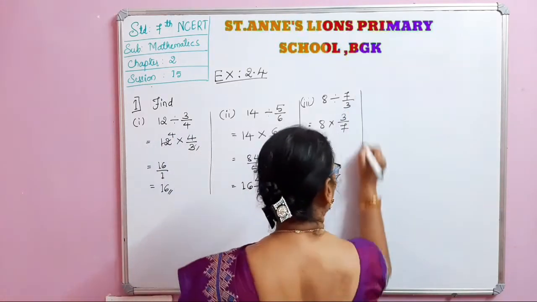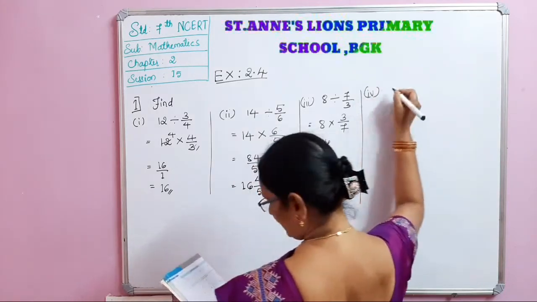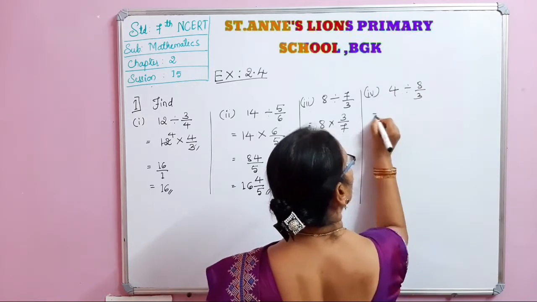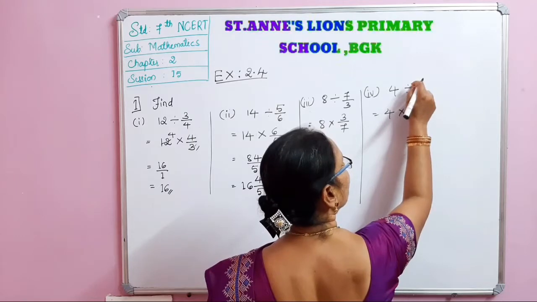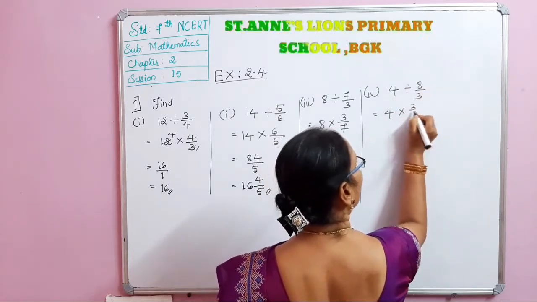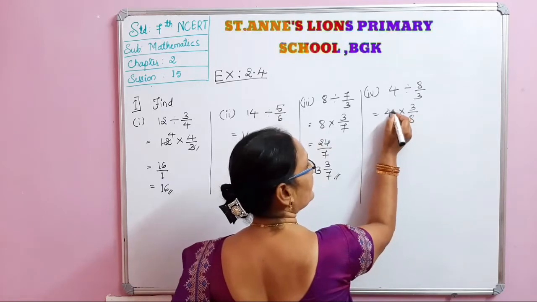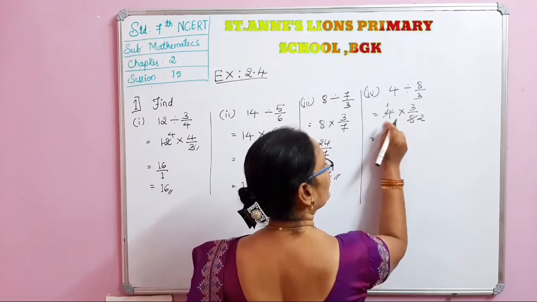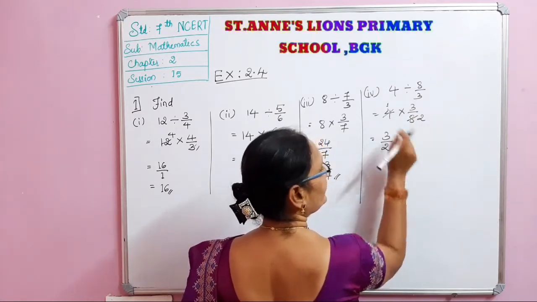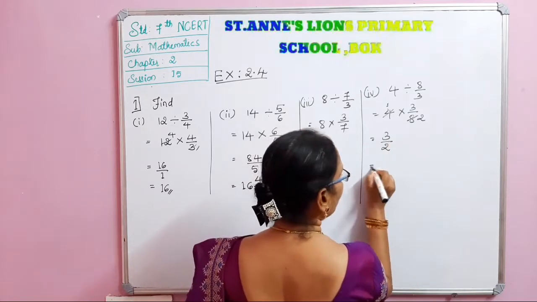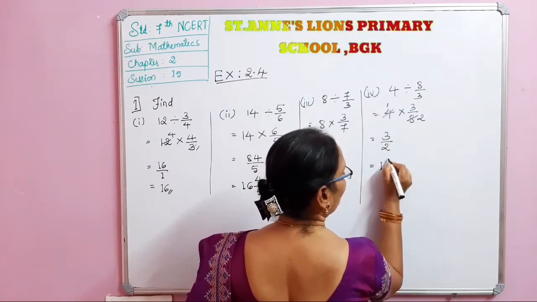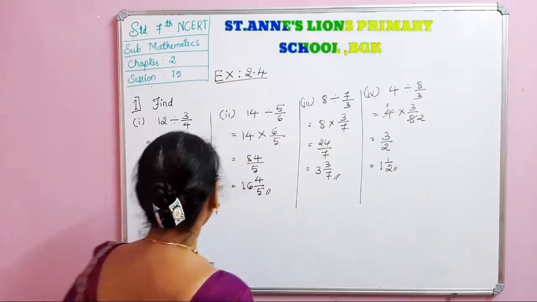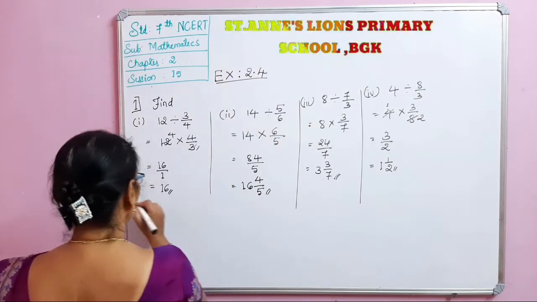Now the next one, the fourth one. 4 divided by 8 by 3 is equal to 4 into, the division changing, 3 by 8. See now, cancellation is possible. 4 ones are 4, 2s are. Now 1 three is 3, 1 two is 2. The answer is 3 by 2. This is an improper fraction. How to write it? 2 ones are 2, 1 remained. So 1 integer 1 by 2 is the answer. This is the fourth problem. Then the next one, the fifth problem.